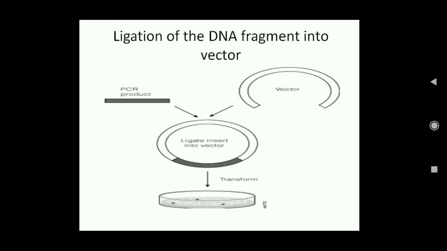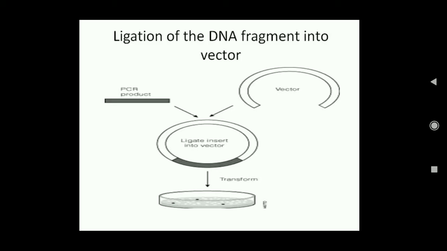Now next we have to cut the vector. So in this case we use endonuclease. Now this is the PCR product. From PCR we have got many copies of this foreign gene. Now in the vector also most probably we will use the same endonuclease which we have used to cut this foreign gene. But in the vector we should use such a type of endonuclease which will make only one cut, because if there is more than one cut then this vector will just break into many pieces. So we need an endonuclease which has only one recognition site.